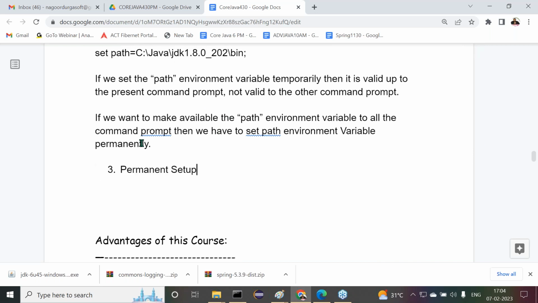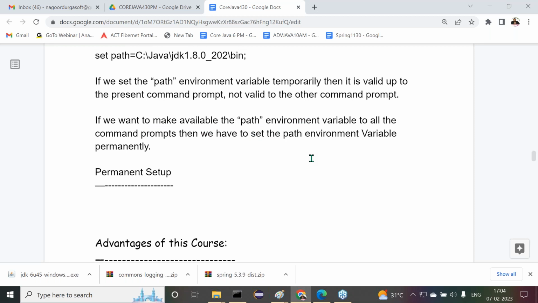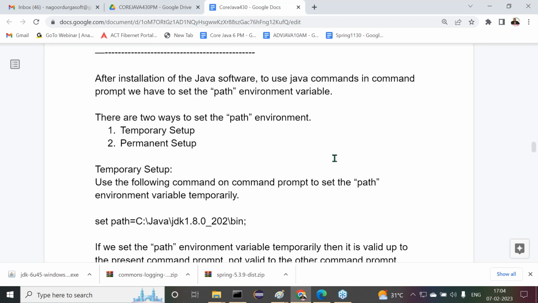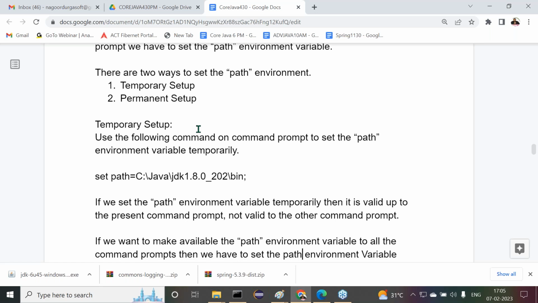That's it, guys. Please confirm to me: all of you are following this point? All of you are getting clarity? Now tell me what I have discussed with you up to now. In how many ways can we set the path environment variable? In two ways. One is a temporary setup and the other one is the permanent setup.